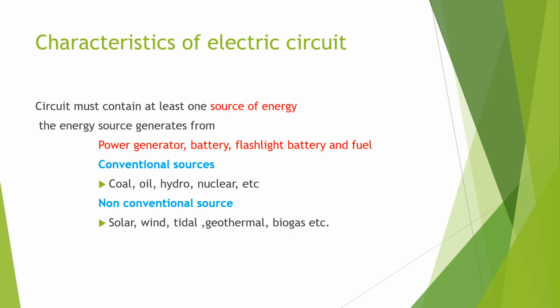Conventional sources, for example coal, oil, hydro, nuclear, etc. Non-conventional sources, for example solar, wind, tidal, geothermal, biogas, etc. The principle of electricity is that we are shifting free electrons from one atom to another atom. The strong force we need, we take from these types of sources.